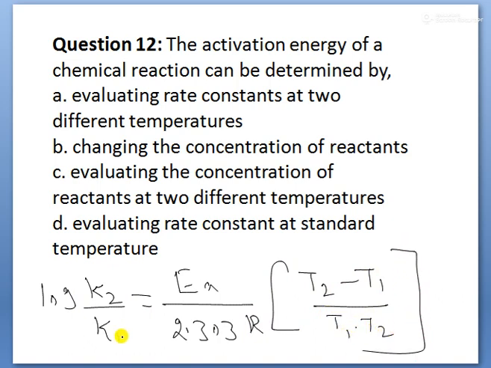This is the relationship between your rate constant, activation energy as well as temperature. Now observe the options here, children. Evaluating the rate constants at different temperatures. So here activation energy can be calculated. Evaluating rate constants at two different temperatures. That is the correct option, children.